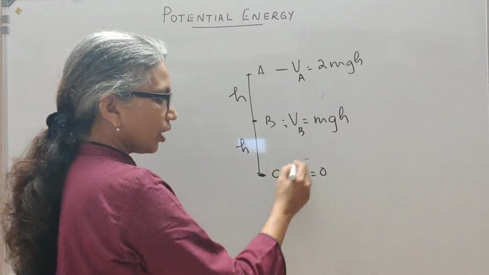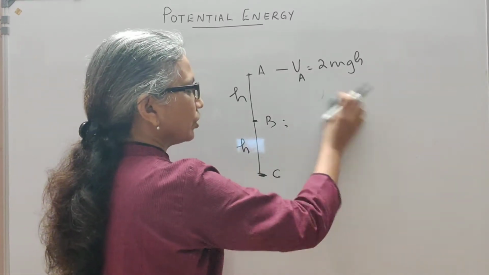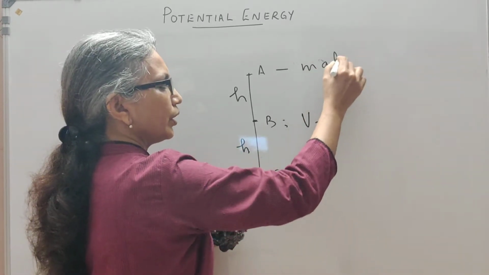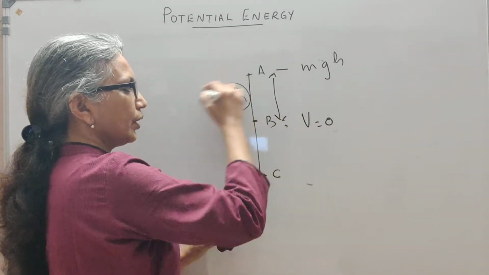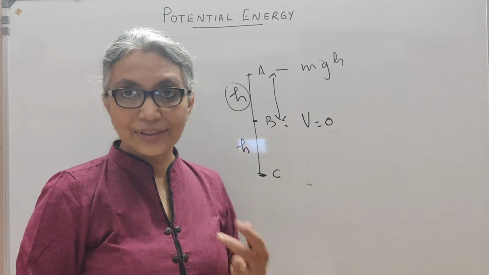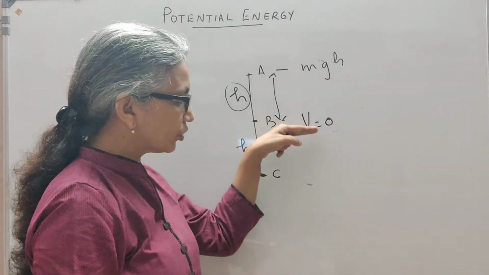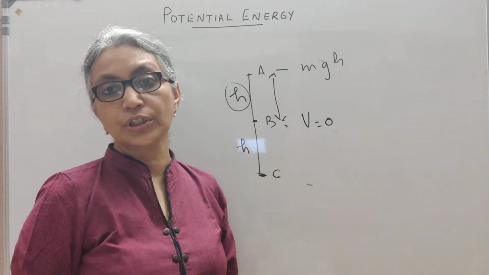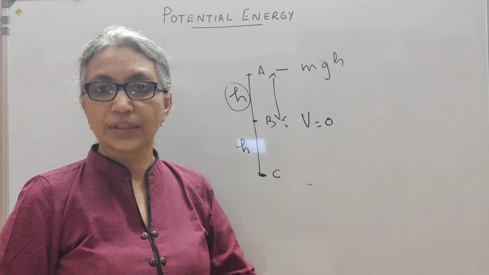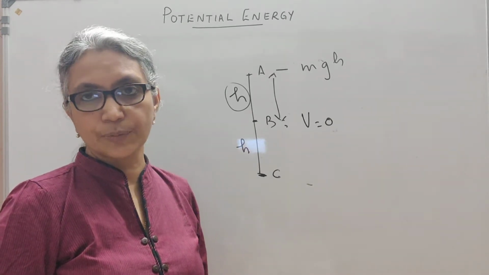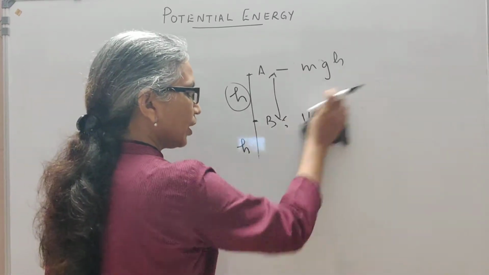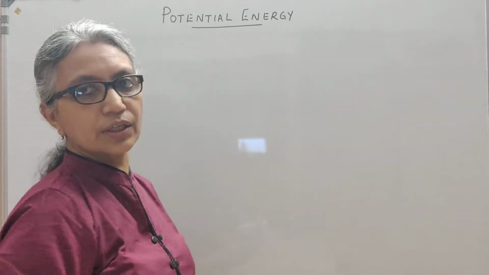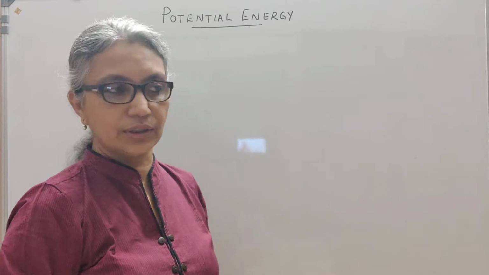So this is arbitrary. Now suppose you had assigned this position as potential energy 0, then this would have been simply m g h between these 2 points, the distance being h. That's why I told you the 0 of the potential energy is arbitrary. With respect to this, it is at a potential m g h, but with respect to this point, it is at a potential 2 m g h. So for convenience, we have set the ground level always as 0 of the potential energy. That is why we always measure the height through which a body has been taken from the ground level, because for our convenience, we have taken the ground as the 0 of the potential energy.